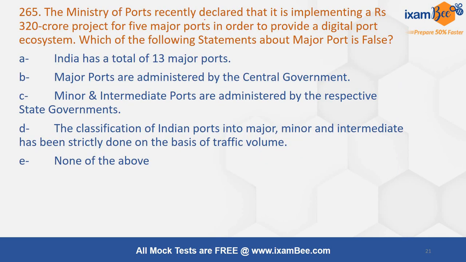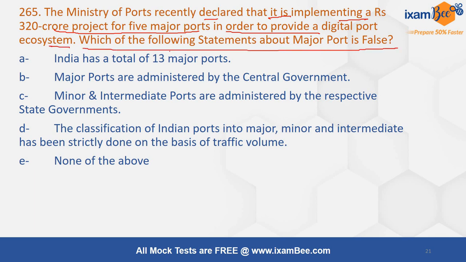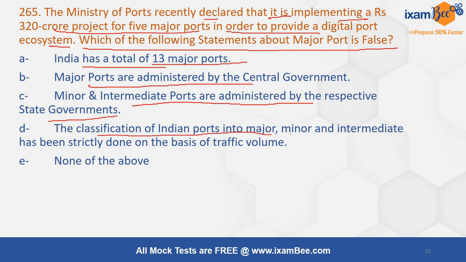The Ministry of Ports recently declared that it is implementing a rupees 320 crore project for 5 major ports in order to provide a digital port ecosystem. Which of the following statements about major ports is not correct? India has a total of 13 major ports. Major ports are administered by the central government. Minor and intermediate ports are administered by the respective state governments. The classification of Indian ports into major, minor and intermediate has been strictly done on the basis of traffic volume.